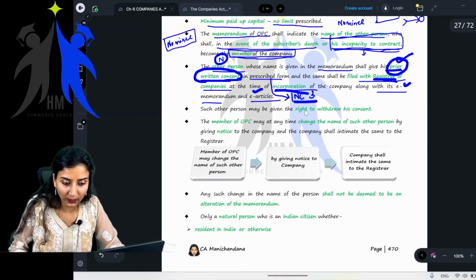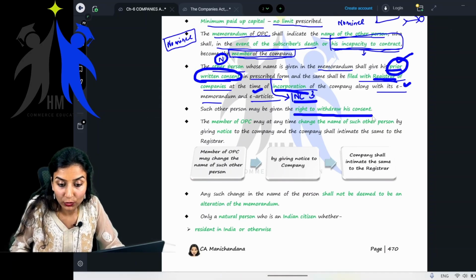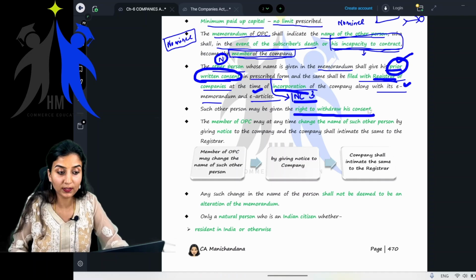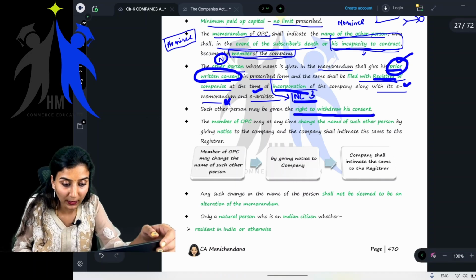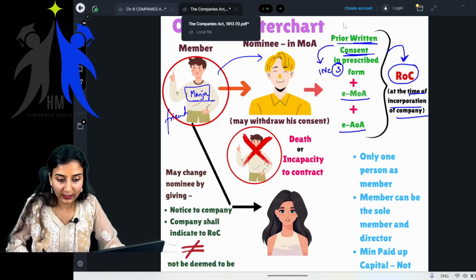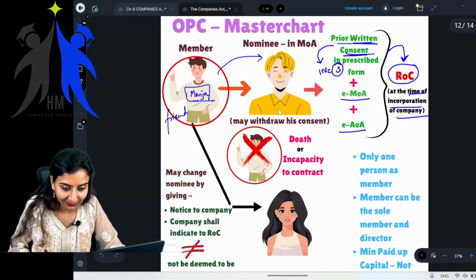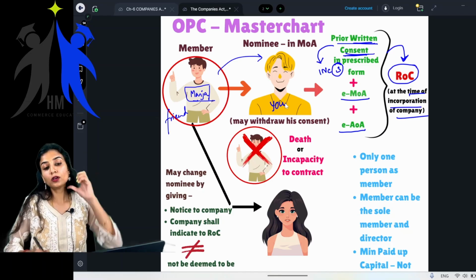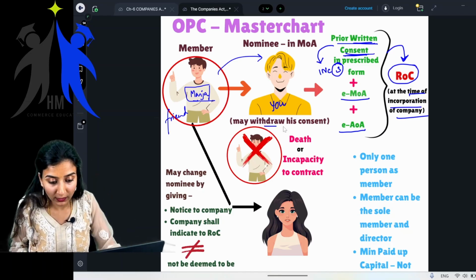Now, such other person may be given the right to withdraw his consent. Such other person meaning whom? Again, such other person meaning the nominee. Yes. So, see here in the chart, if you can see, this is the nominee, this is you. So you are given an option to withdraw your consent.